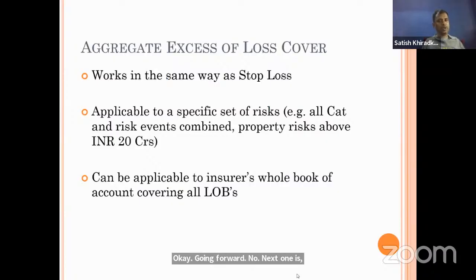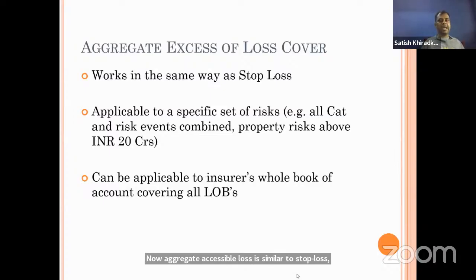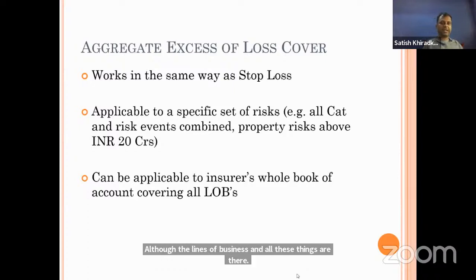Now the next one is the aggregate excess of loss cover. Aggregate excess of loss is similar to stop loss, but it is applicable to a specific risk. For example, all categories and risk events combined, property risk above INR 20 crores can be applicable to the insurer's whole book of accounts covering all LOBs. What is the basic difference between stop loss and aggregate excess of loss cover?